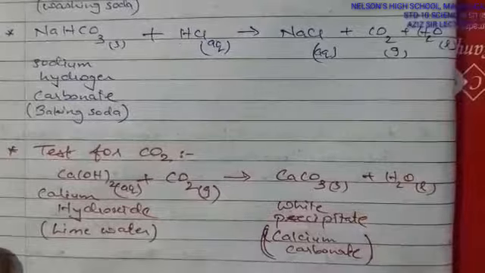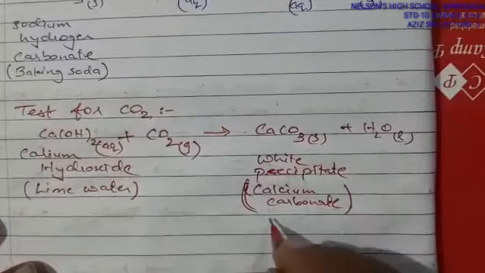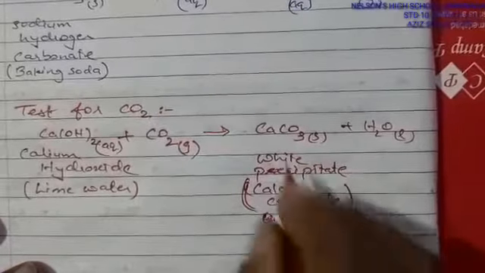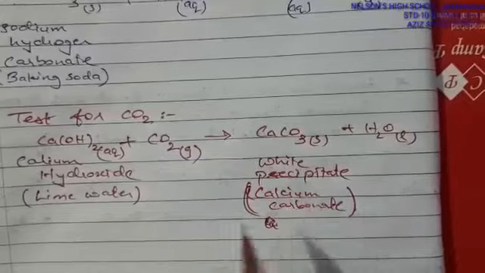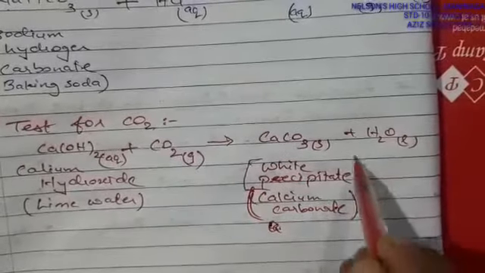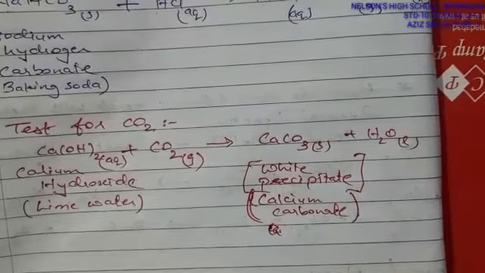This is commonly known as limestone also, but we'll keep it here as calcium carbonate. The important part is that white precipitate is formed, and this white precipitate confirms the presence of carbon dioxide.